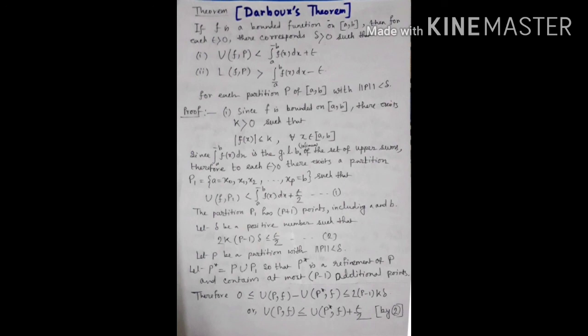Now proof number 1. Here f is bounded on [a, b]. Then there exists k greater than 0 such that |f(x)| ≤ k for all x belonging to [a, b].